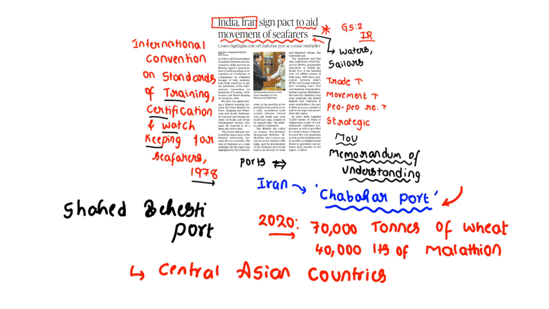But as of now, the agreement has happened between India and Iran to have unlimited voyages of seafarers from India to Iran and from Iran to India. So this is a very important article. Clear? Now check the current affairs MCQ. Clear? This is a current affairs based MCQ.